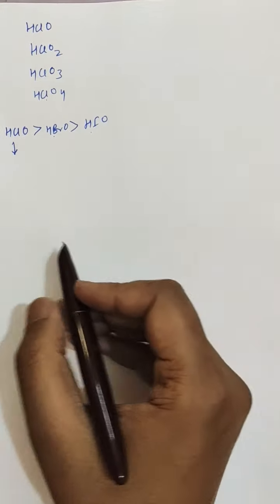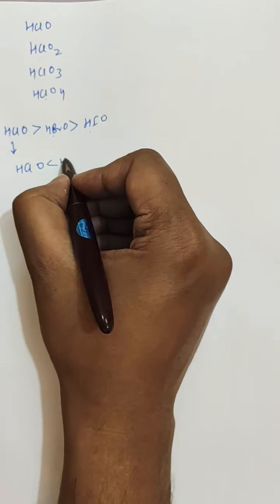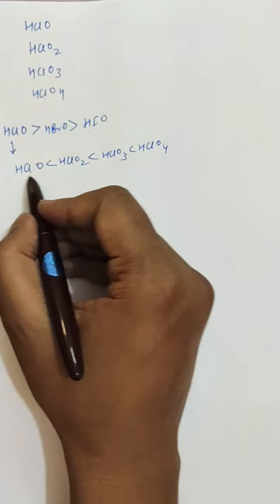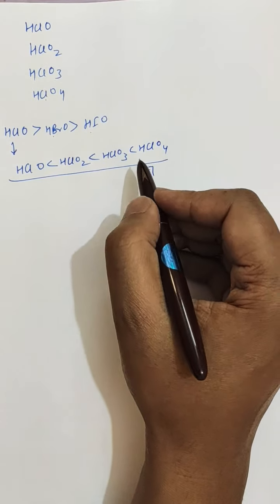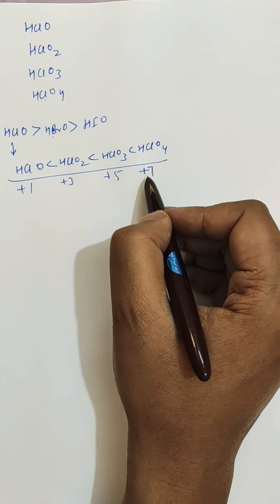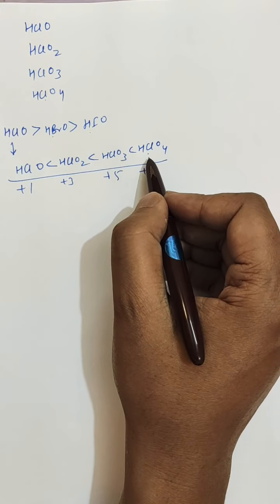Further, you can be asked in the exam why this order of acidity exists: HClO, hypochlorous acid, HClO2, HClO3, and HClO4. This is a very important question. This order exists because the oxidation state of chlorine is here +7, here +5, here +3, here +1. An increase in the oxidation state of the central atom, as I told you earlier, results in an increase in the acidity of the compounds. So these are the basic reasons behind the order of acidity.